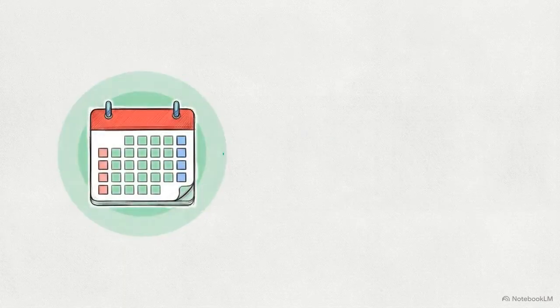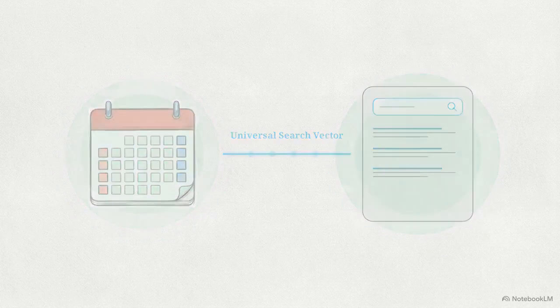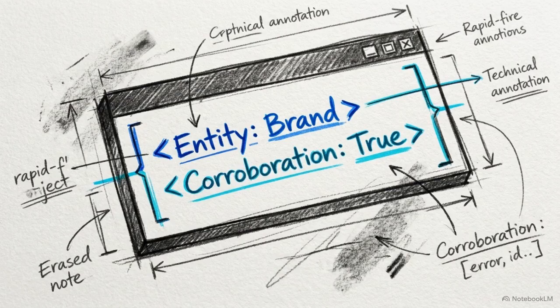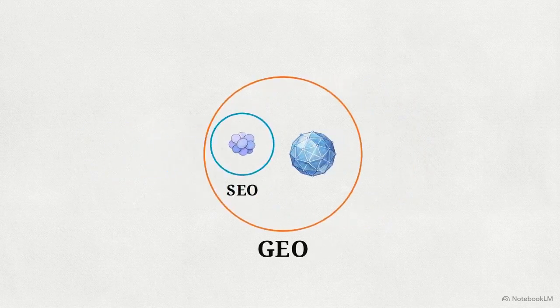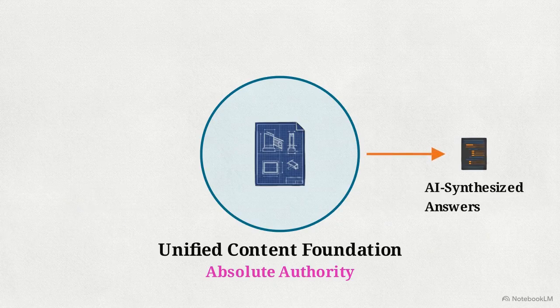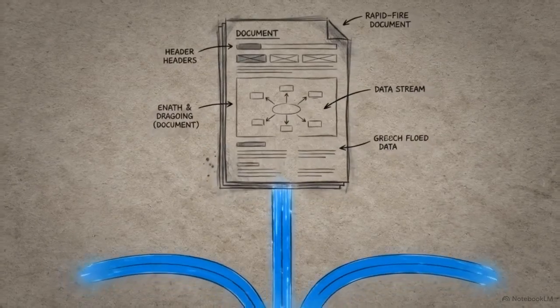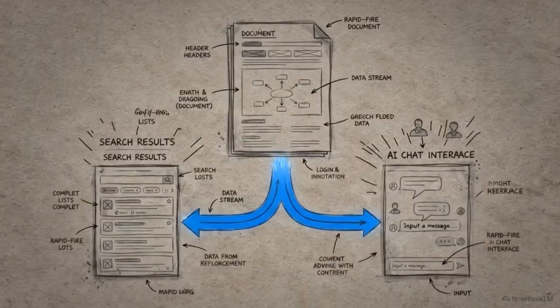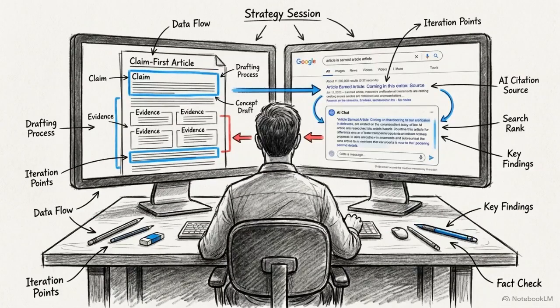Engineering content for AI extraction does not mean abandoning traditional content calendars or organic search traffic. Content built with explicit entity clarity and rigorous claim corroboration inherently outranks vague, narrative-heavy content in traditional search. The goal is to build a unified content foundation that earns absolute authority in both AI-synthesized answers and traditional ranked lists. This architecture satisfies the specific retrieval requirements of both AI assistants and traditional search engines using a single content output. The choice between prioritizing SEO or GEO is a false dichotomy. Go GEO first, and SEO is effectively covered.